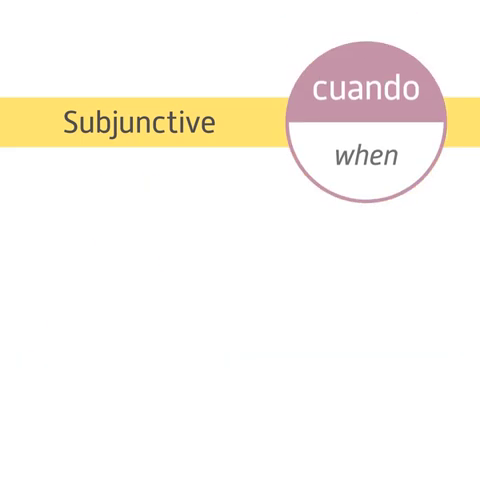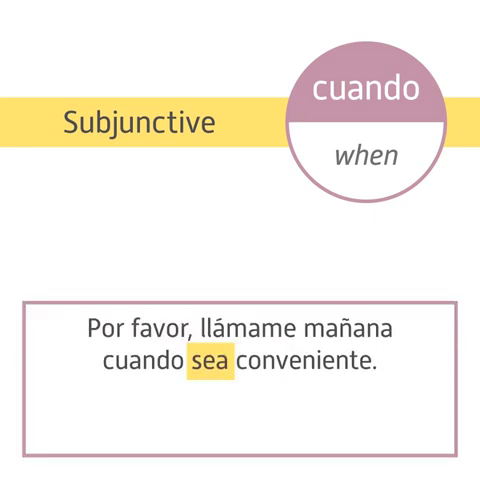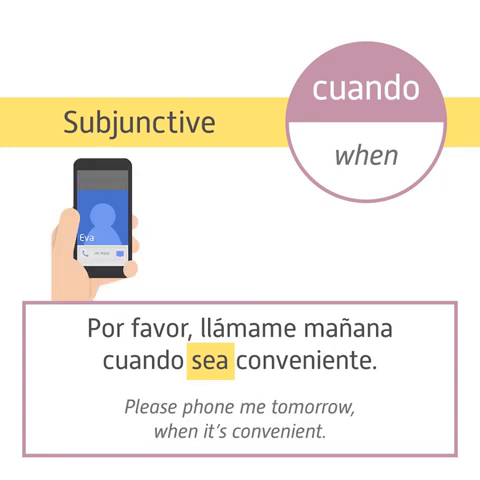It is also used after conjunctions of time, like cuando, when it refers to something that might take place in the future. A good example would be, por favor, llámame mañana cuando sea conveniente. Please phone me tomorrow when it's convenient.